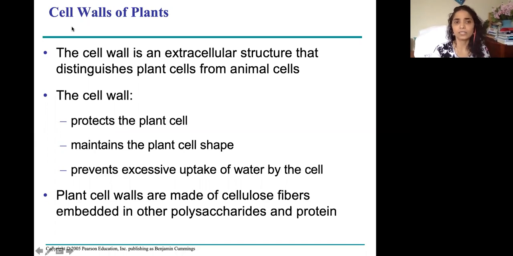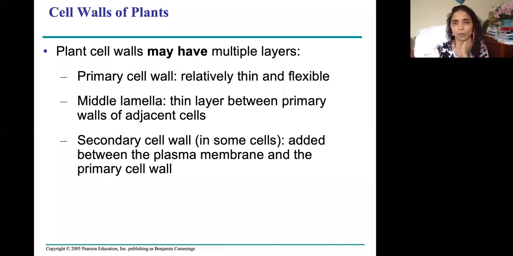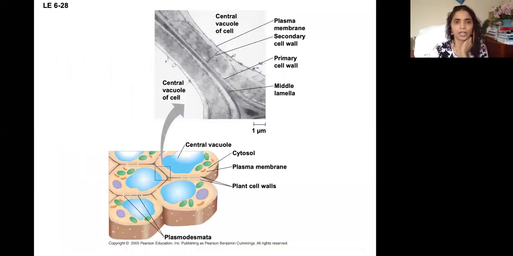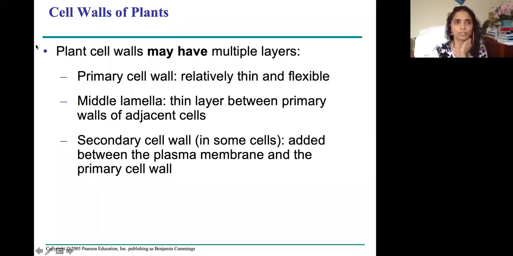Okay, how does cell wall help? It helps the cell's shape. Cell wall helps plant cell maintain its shape and also prevents the excess of water uptake or imbibing, so that the plant cells won't burst and die when it is raining for 2 or 3 or 4 days, right? Or you're watering too much with your sprinkler system. Layers in the plant cell wall, you must know: primary, middle, and secondary. Where are they? Middle is naturally in the middle.